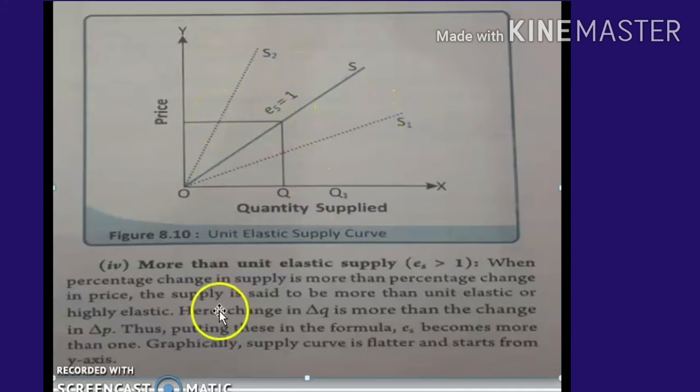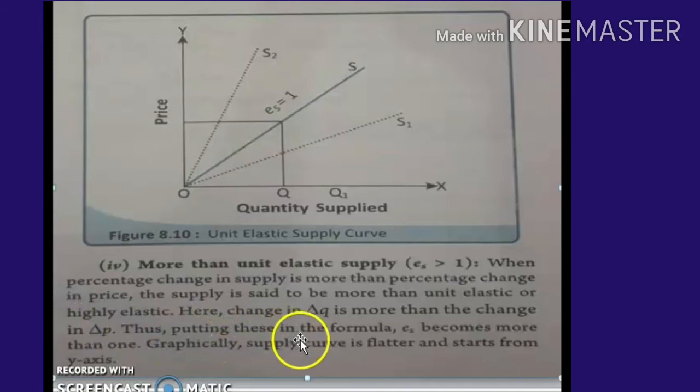Next we are going to study more than unit elastic supply. Here ES is greater than 1. When the percentage change in supply is more than the percentage change in price, it is known as more than unitary elastic supply. The supply is said to be more than unit elastic or highly elastic. Here the change in delta Q is more than the change in delta P.